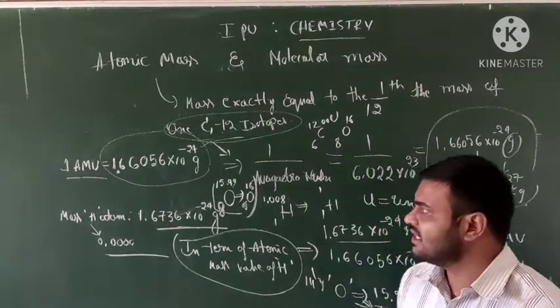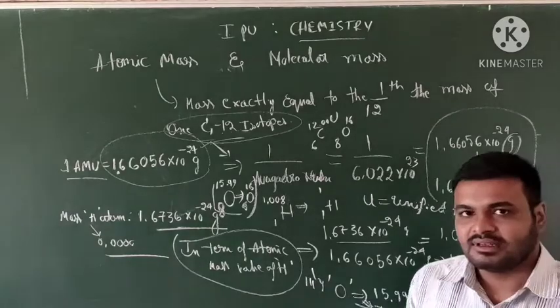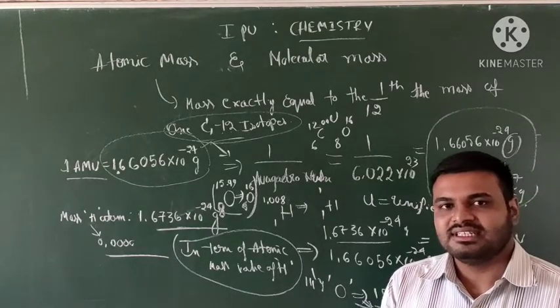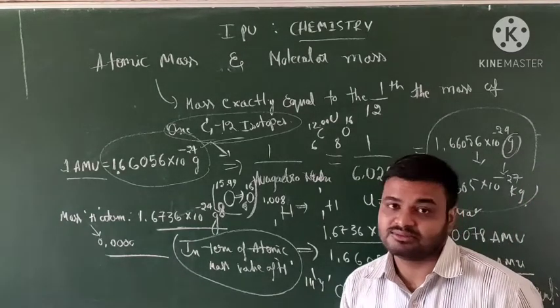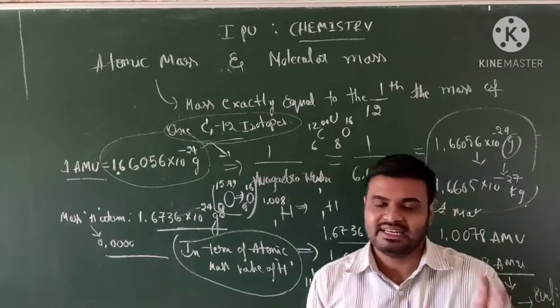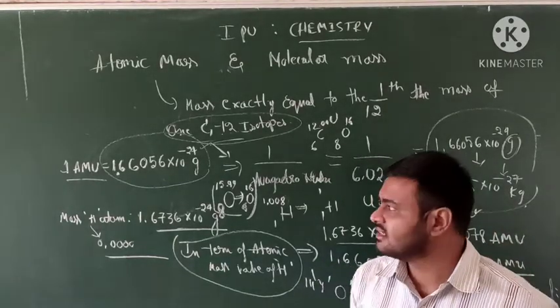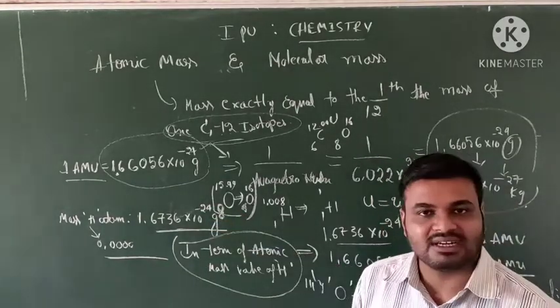But naturally, several isotopes are available in an element. So how do you identify the atomic mass then?